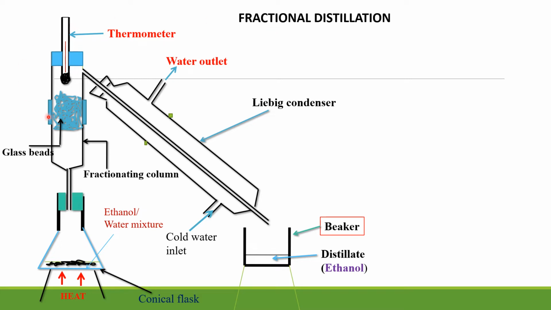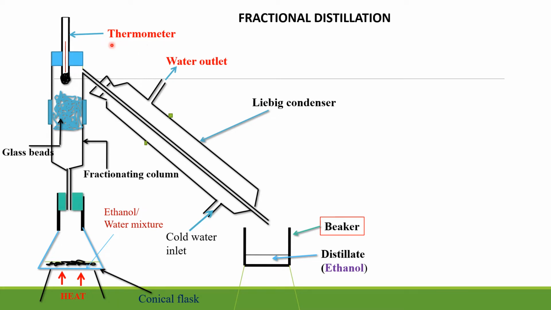So this is the setup for fractional distillation. The first point, we have the thermometer inserted here in a tight cork. So this is the thermometer. What is the function of the thermometer? The thermometer is used to measure temperature. Remember, we learned about apparatus for measuring temperature, and we said there are three types of thermometers. We have the clinical thermometer, the liquid in glass thermometer, and the six's maximum and minimum thermometer.